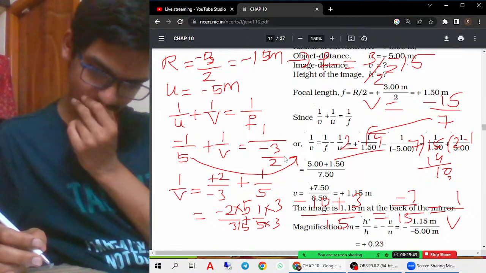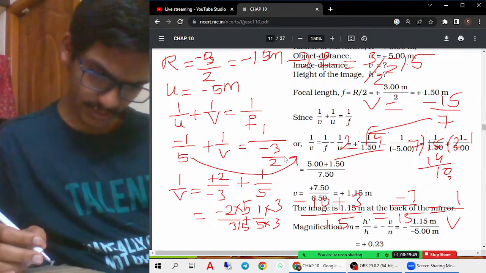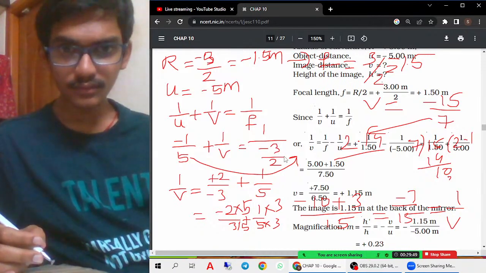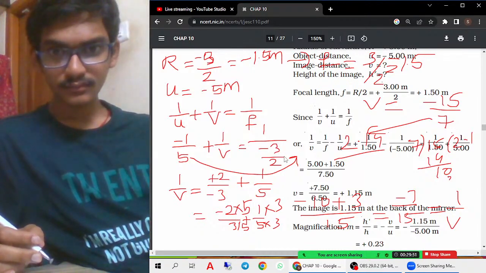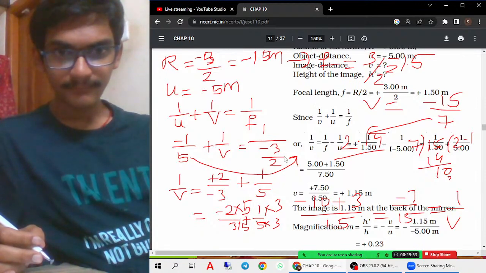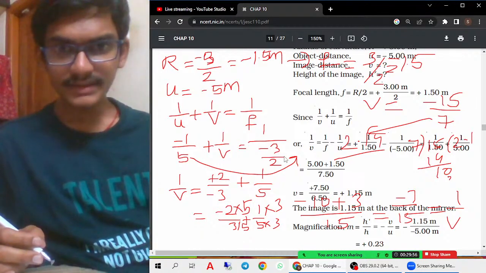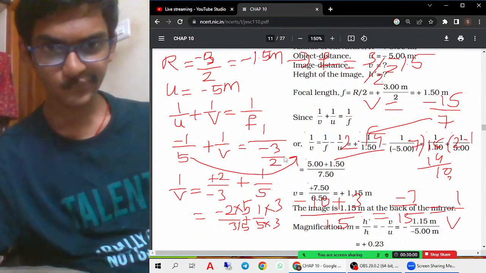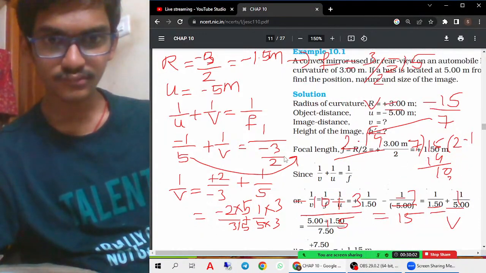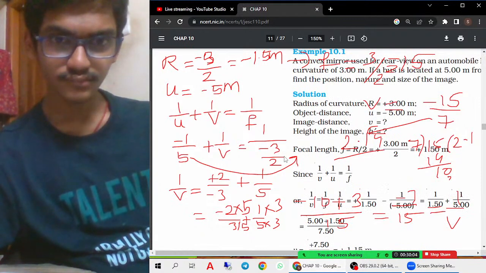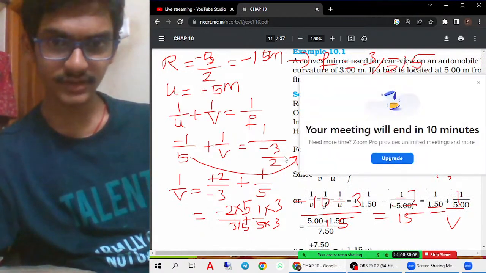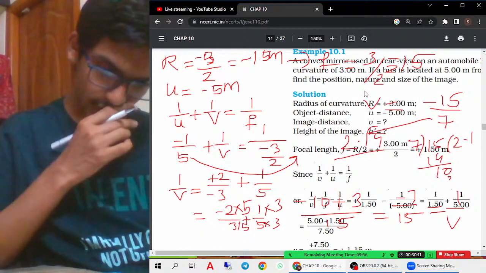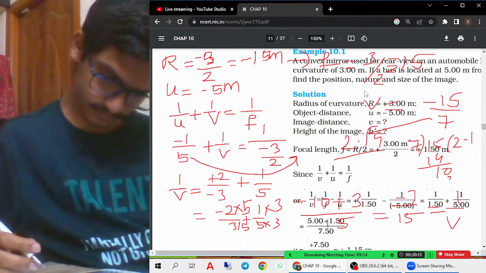If you find out the mistake I have made, tell me. Everything else is perfect, you know. Focal length is taken positive. Radius of curvature is taken positive. That is the mistake here.